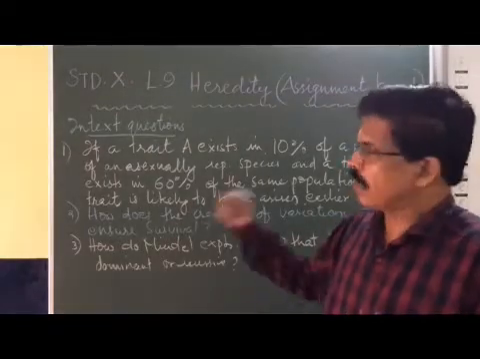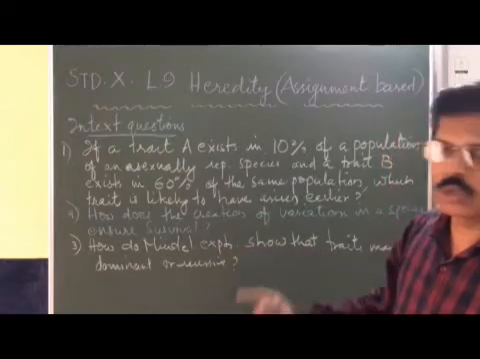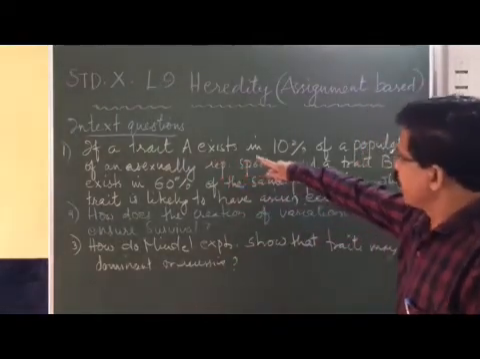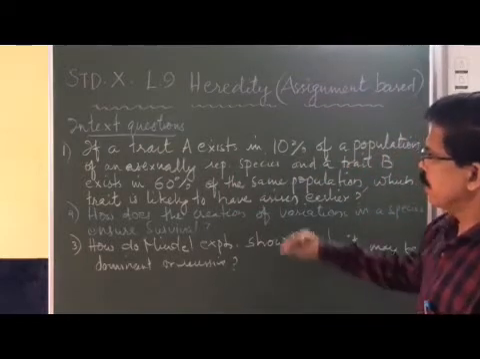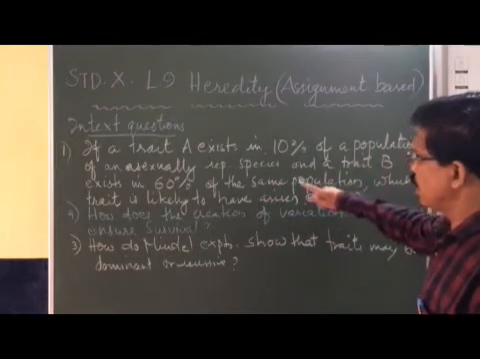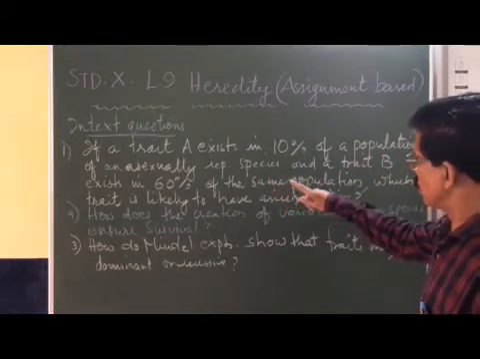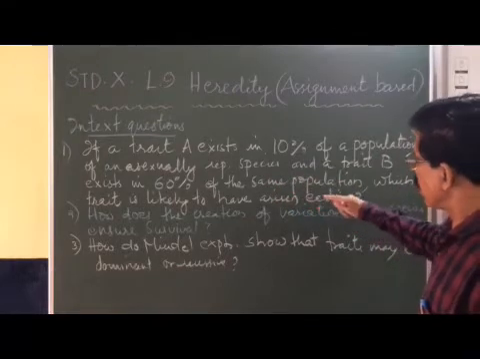Right, we are now coming to the first in-text question. The question is this: if a trait A exists in 10% of a population in an asexually reproducing species, and a trait B exists in 60% of the same population, which trait is likely to have arisen earlier?